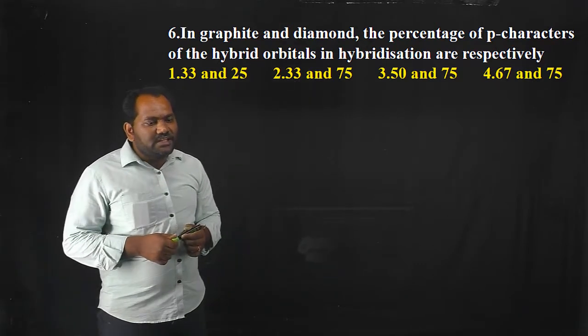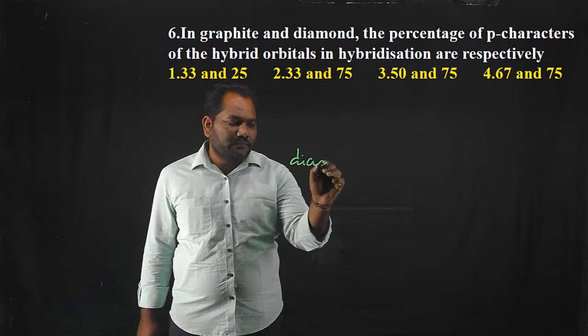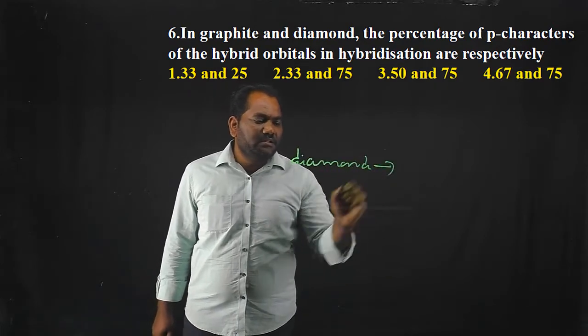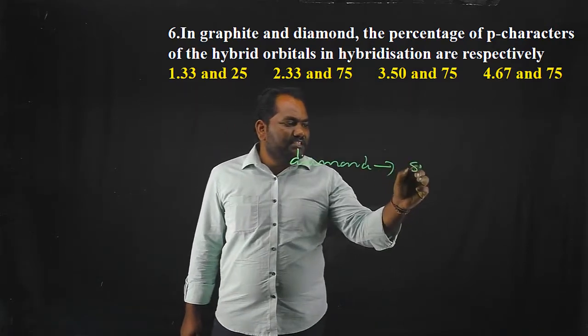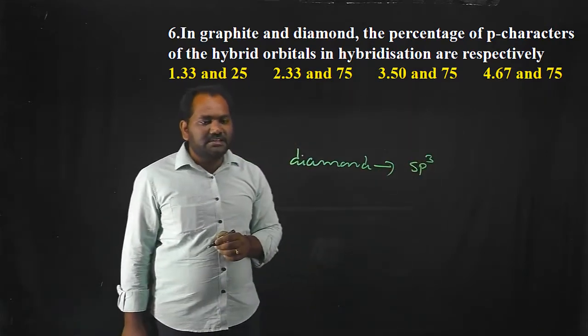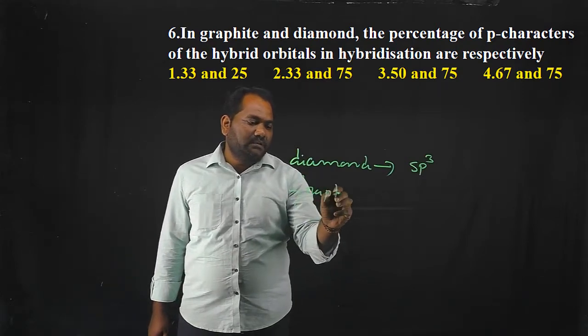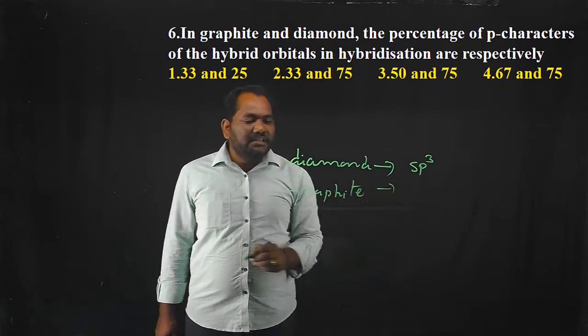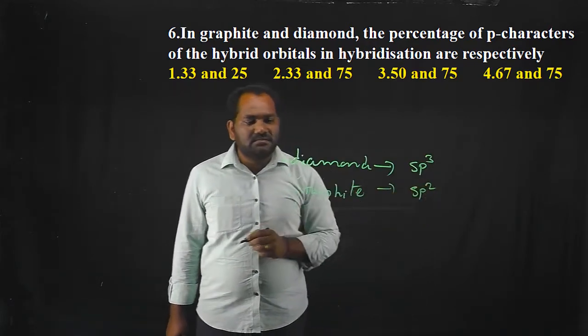We know that in the case of diamond, each carbon undergoes sp3 hybridization. But in the case of graphite, each carbon undergoes sp2 hybridization.